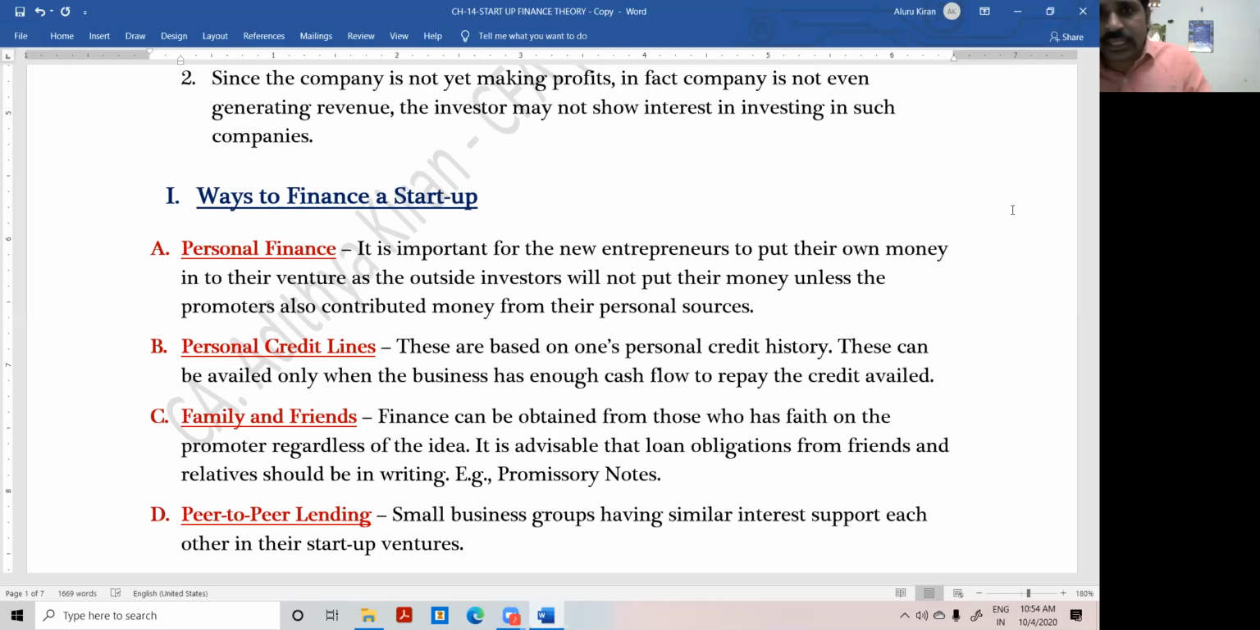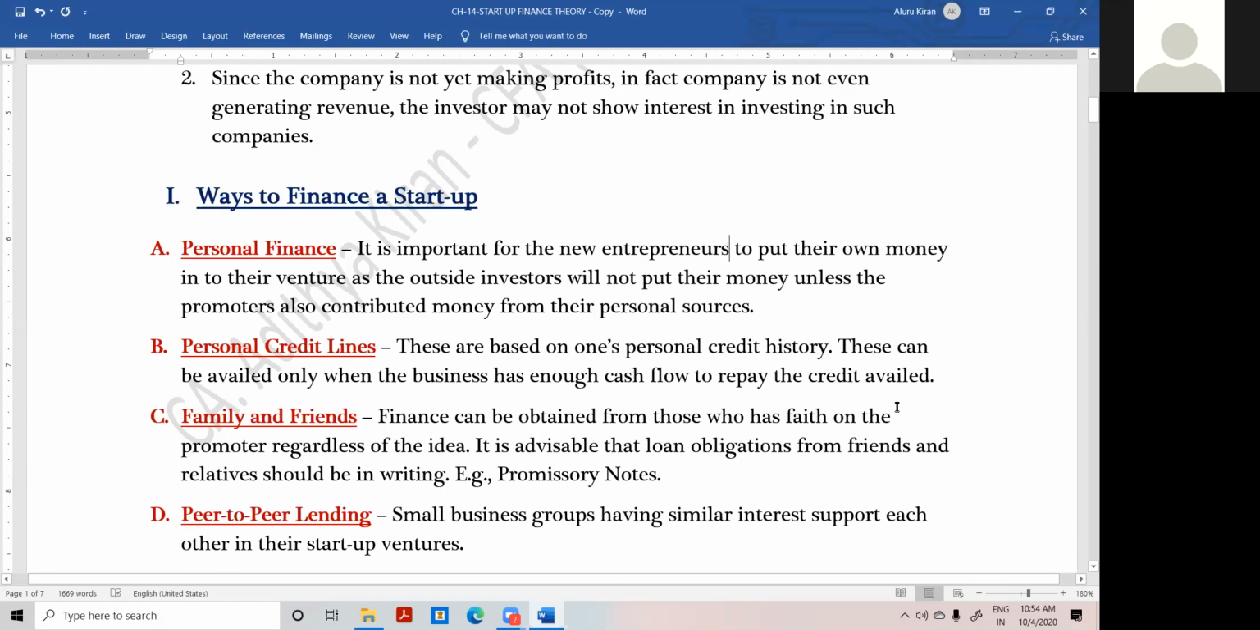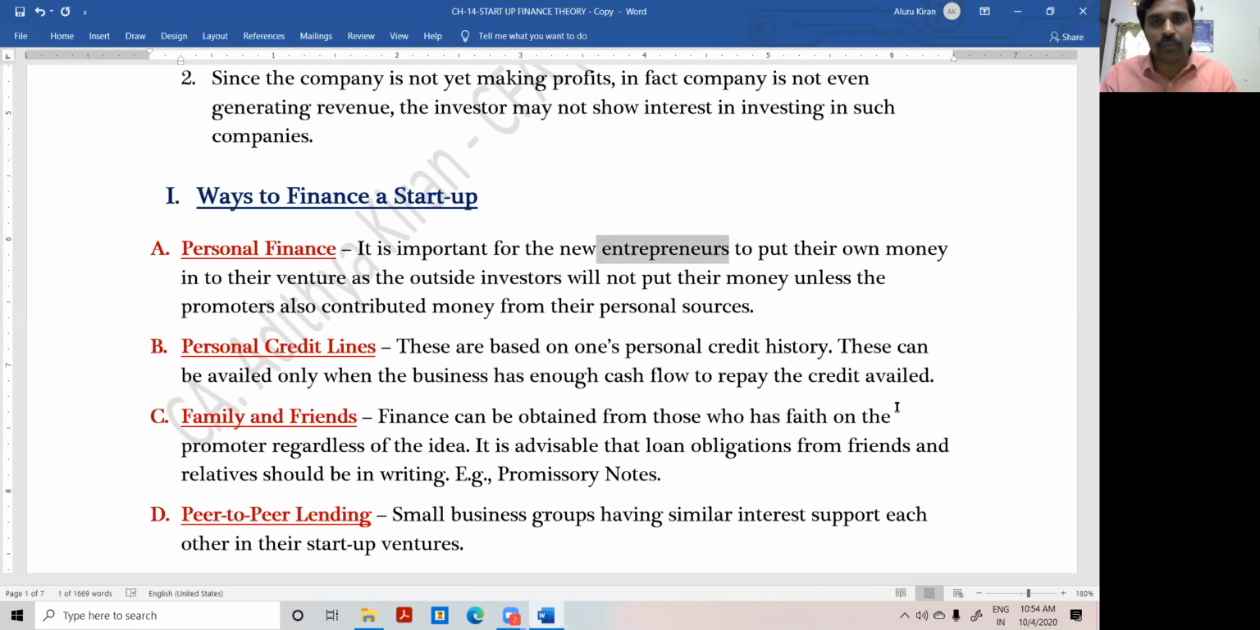Unless we put in our own money, whether it is 10% or 20%, we don't have commitment to that business. We don't take that business very seriously because we have not invested money. Even if the business vanishes, the investor will vanish and we are safe. With that perception, we may not show commitment. That is the very reason. Unless the promoter or entrepreneur puts in at least some portion of their own money, the outsider will not invest. That is the first point.